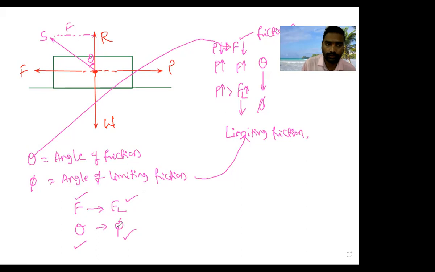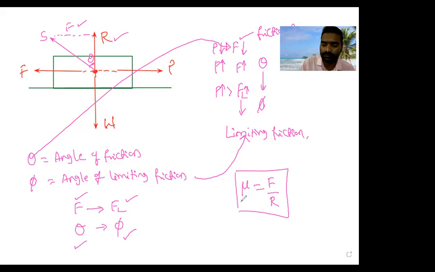Then what is the coefficient of friction? It is a ratio, one constant, which is given. It is the ratio of frictional force to normal reaction R. It is called the coefficient of friction.